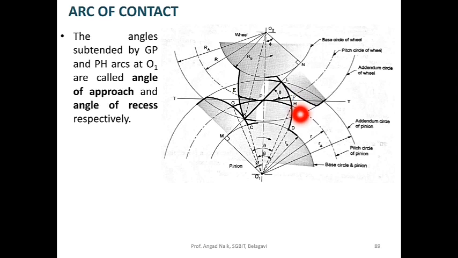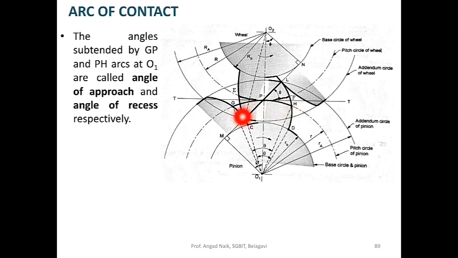In short, the path K, P, L can be traced on the profile of the teeth to the pitch circle from G, P, H. K is traced to G, L is traced to H on the pitch circle.